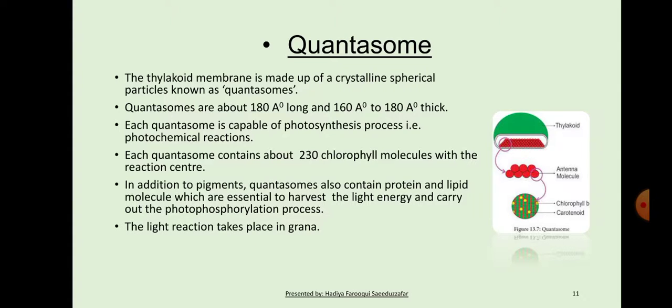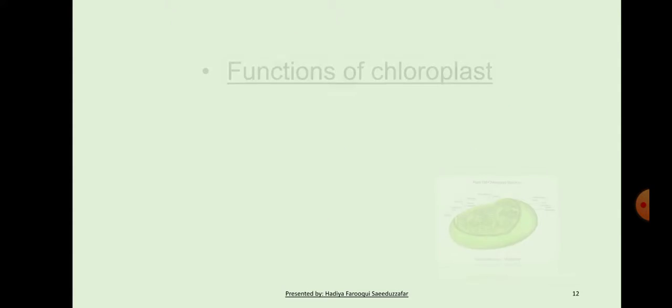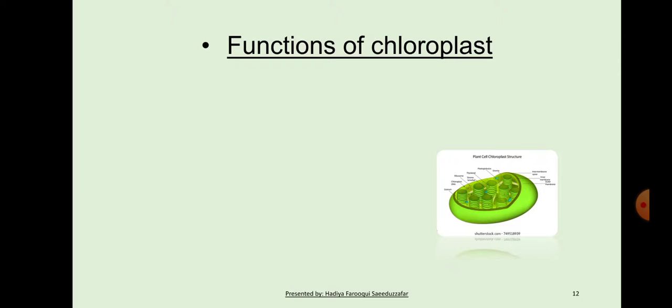The light reaction takes place in grana. Thus, chloroplasts act as advanced machinery which transforms the solar energy into chemical energy stored in the form of food during photosynthesis. Function of chloroplast. First, photosynthesis. Chloroplasts of higher plants are of great importance in the manufacture of food in photosynthesis.